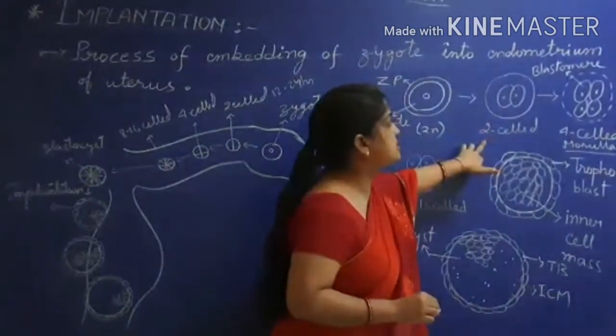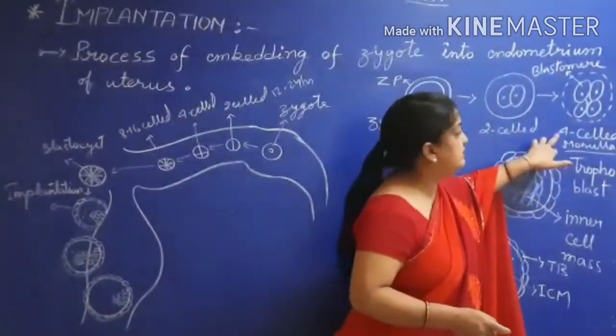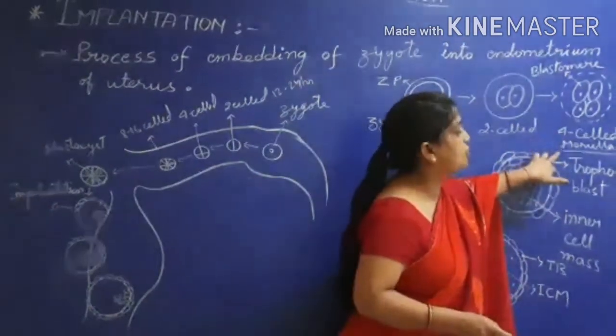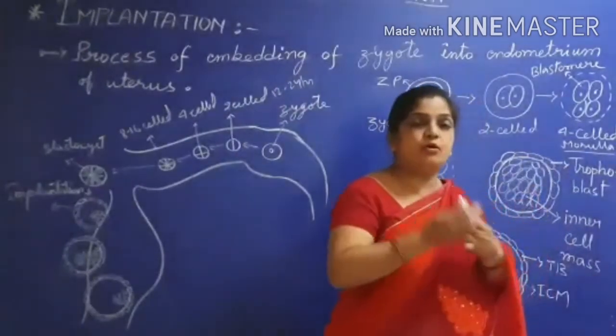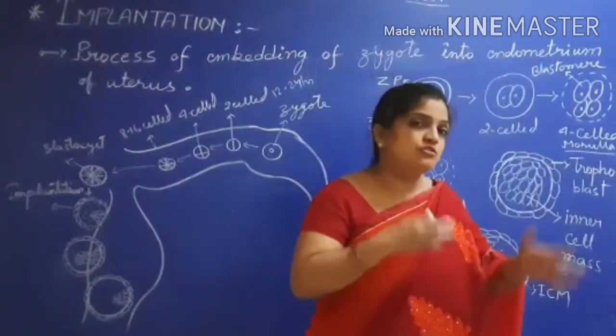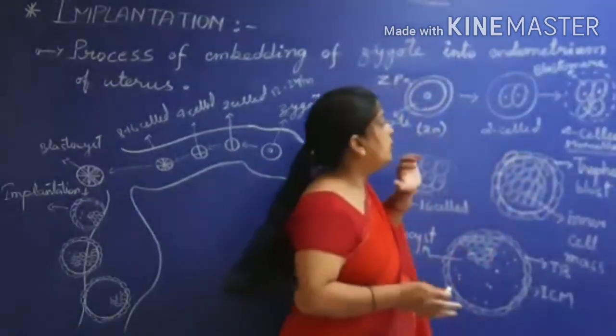Now this two cell stage will divide into four cell stage, and children, further stages are called morula. So this is morula. Various names will be coming: morula, blastula, gastrula. According to the developmental stages, names have been given.